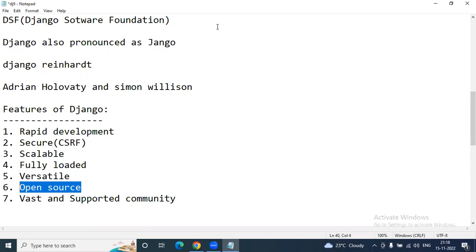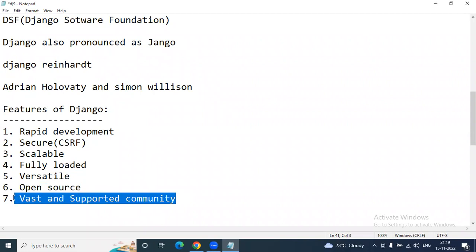And coming to vast support community, sir. Yes, based on requirement, we are able to customize all these things. Source code is available, which means according to your requirement, we can shift that. We can change it. But if you want to change this, first of all, you should have an idea about Django and Python compulsorily. So coming to the vast support community, here Django is one of the most popular web